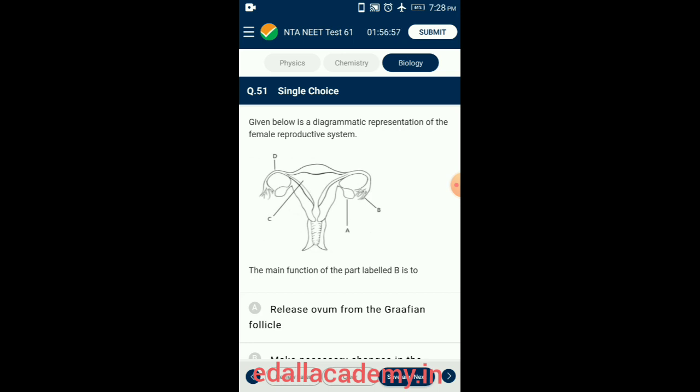A represented as ovary, B fimbriae, C uterus, D fallopian tube. Fallopian tube is otherwise called as oviduct. Uterine tube is either of a pair of tubes that conduct ova, that means egg cells, from the ovary to the uterus. The ovarian end opens into the abdominal cavity via funnel-shaped structure with finger-like projections called as fimbriae surrounding the opening. Movements of the fimbriae at ovulation assist in directing the ovum to the fallopian tube.